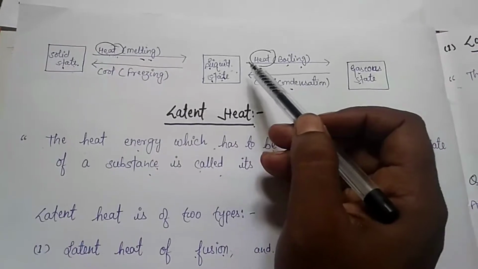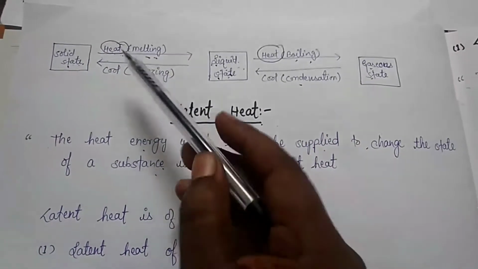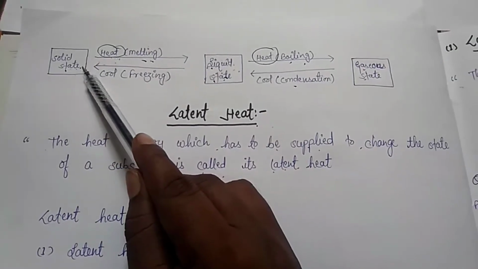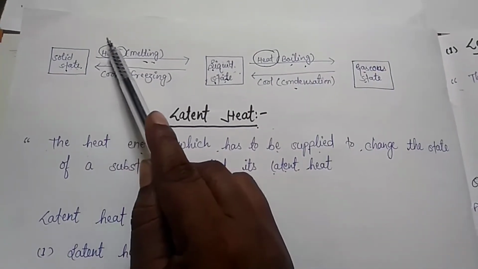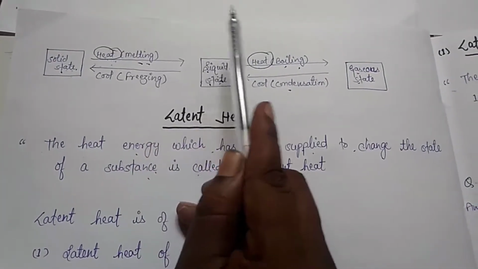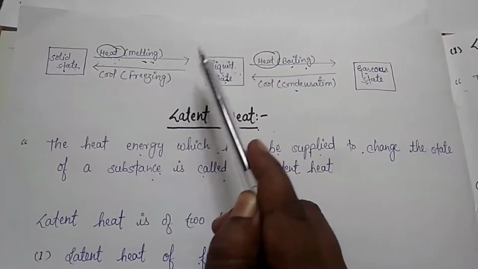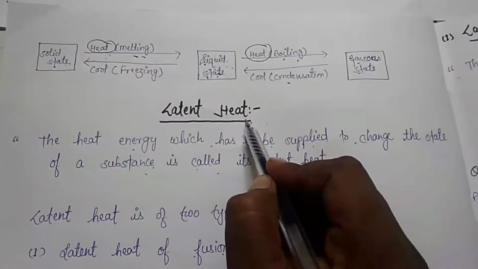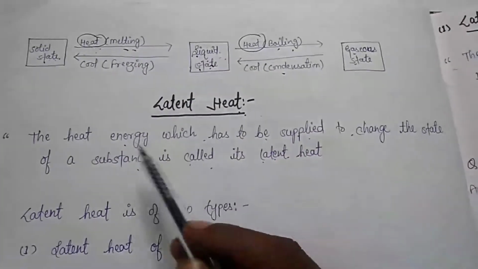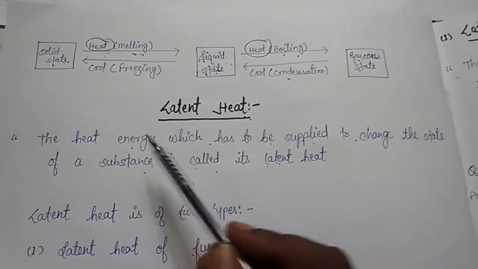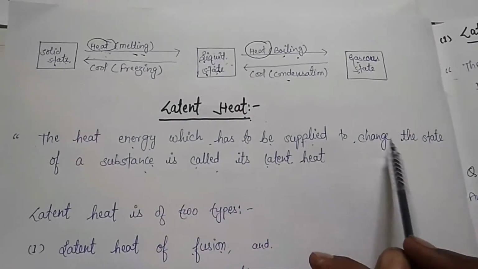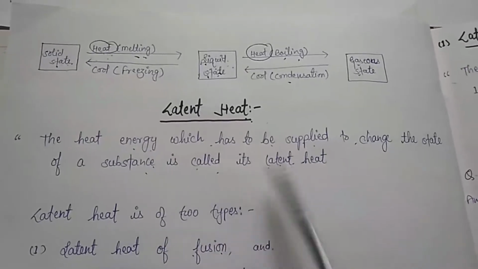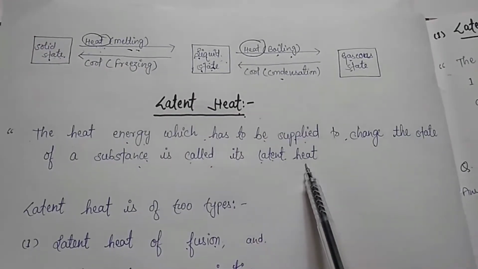So children, the heat energy which has to be supplied to change the state of matter from solid to liquid or liquid to gas, but without changing temperature, is known as latent heat. Clear children? The heat energy which has to be supplied to change the state of a substance without changing temperature is called its latent heat.